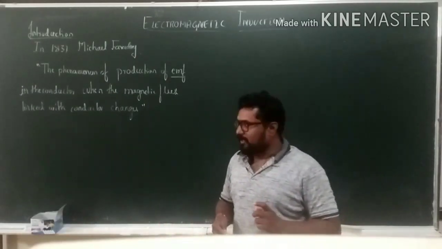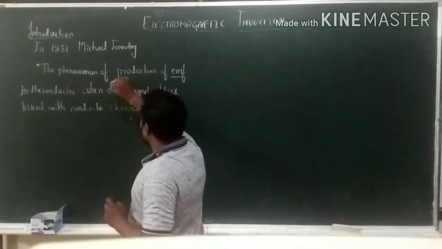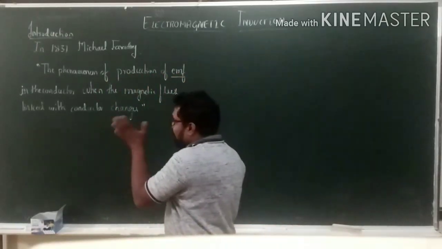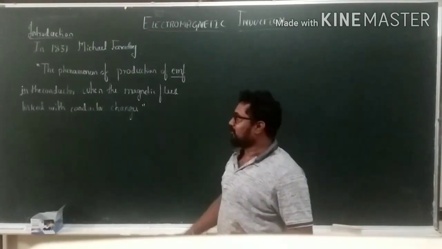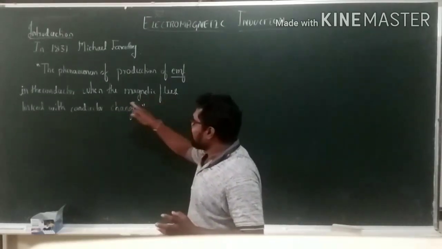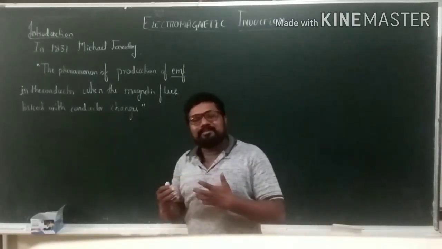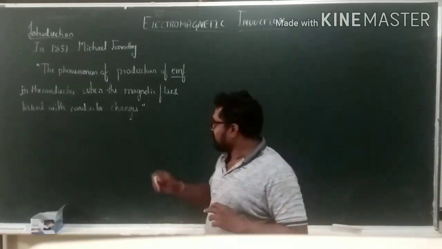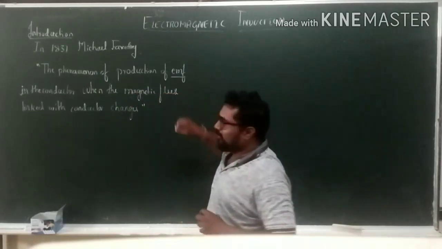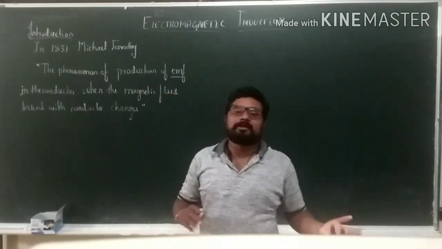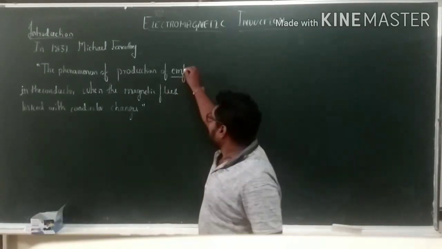So like that, the phenomenon of production of EMF in the conductor happens when the magnetic flux linked with the conductor changes. Here, the other non-electric source is magnetic flux. From this magnetic flux, we produce current.